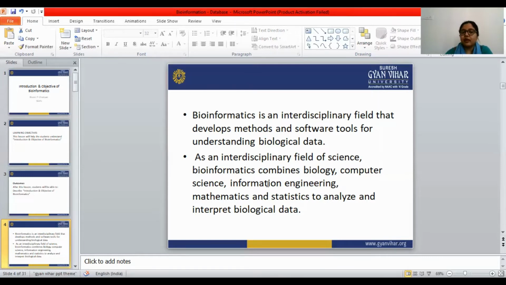Why does bioinformatics combine all of these together? To analyze the data and to interpret the biological data.